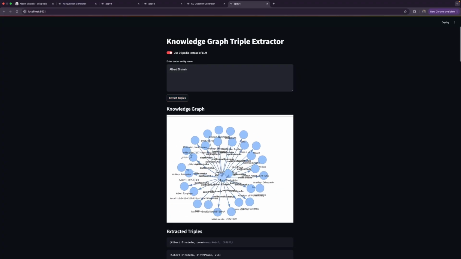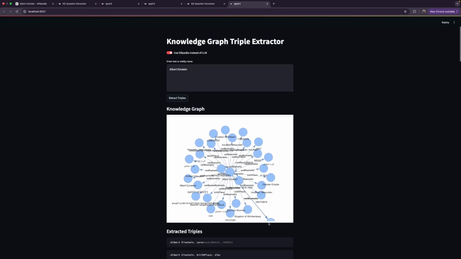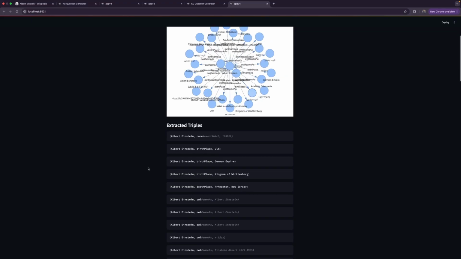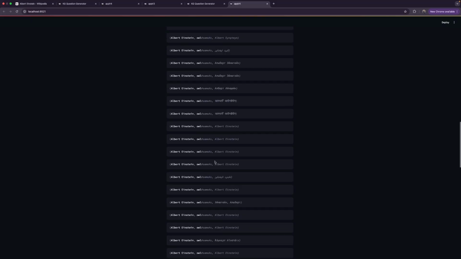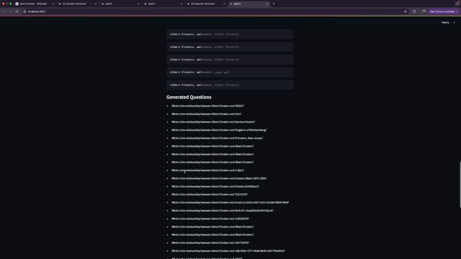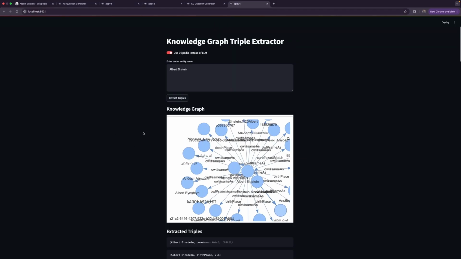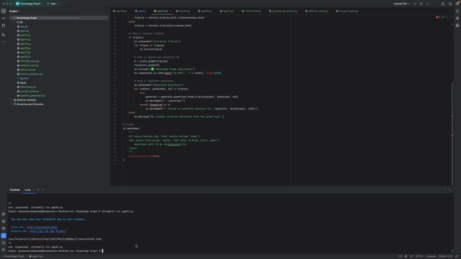So I realized that DBpedia has a very messy interface, and this is the kind of graph we get from DBpedia. It is a public library for getting the graphs, and these are the extracted triples out of it. And I realized a lot of things are not good enough for generating questions. And the questions which were generated were not very high quality from this. So I had to move on. The V3 version I earlier used was, let me just show you the V3 version before DBpedia.